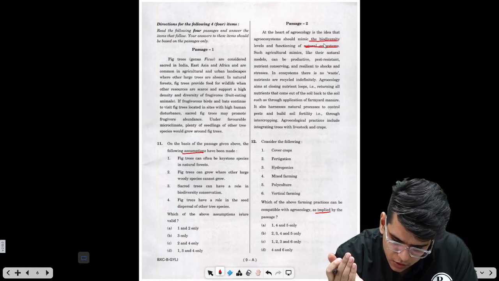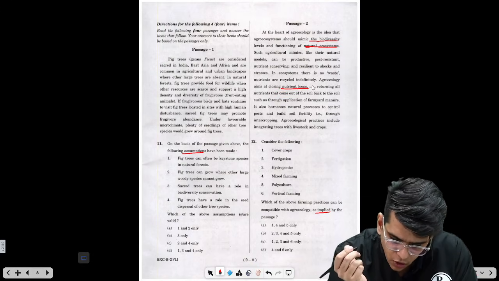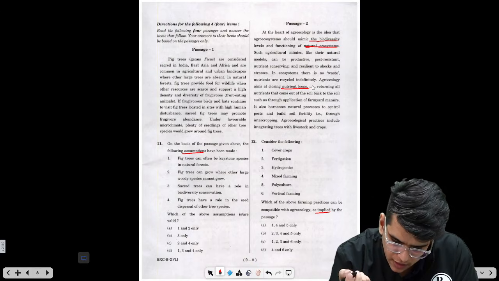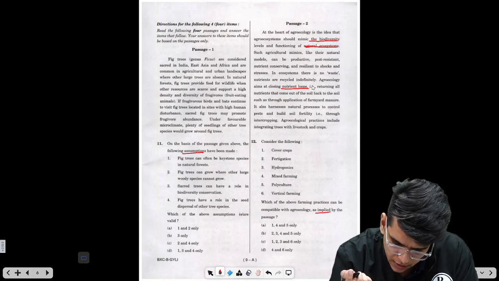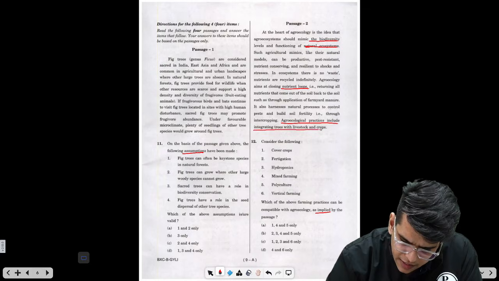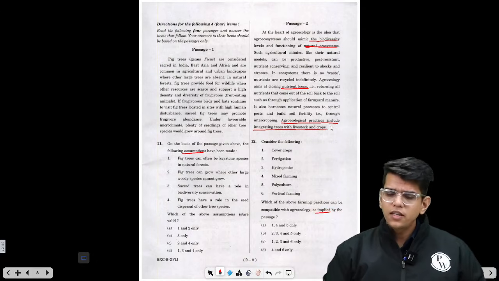Agroecology aims at closing nutrient loops, returning all nutrients that come out of the soil back to the soil, such as through applications of farmyard manure. It also harnesses natural processes to control pests and build soil fertility through intercropping. Agroecological practices include integrating trees with livestock and crops. So this is about agroecology.